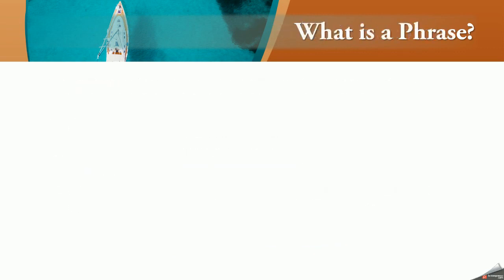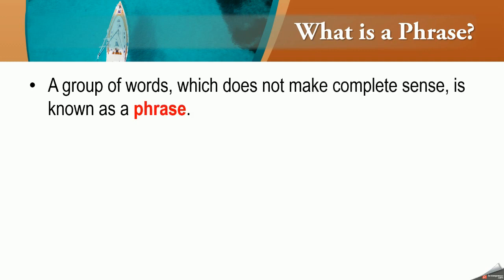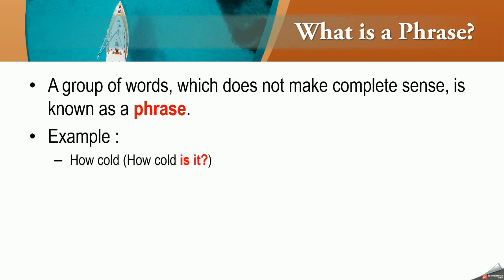Next is, what is a phrase? A group of words which does not make complete sense is known as a phrase. For example, how cold. So when we say how cold, the exact meaning is not clear, because firstly it is not a sentence, it's just half a sentence, or a part of a sentence.